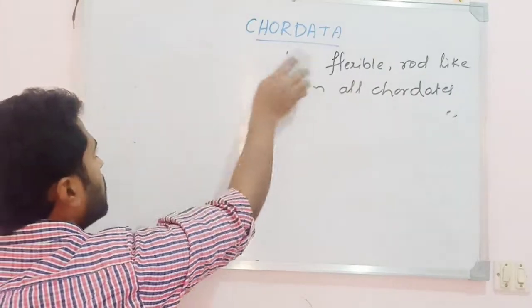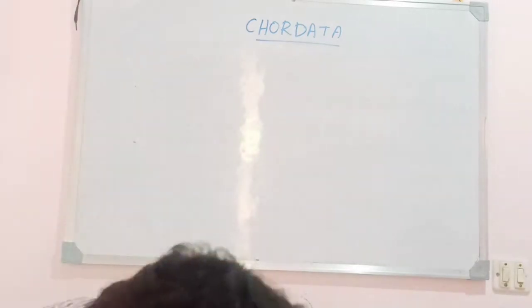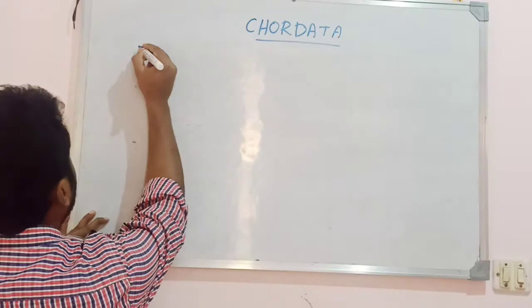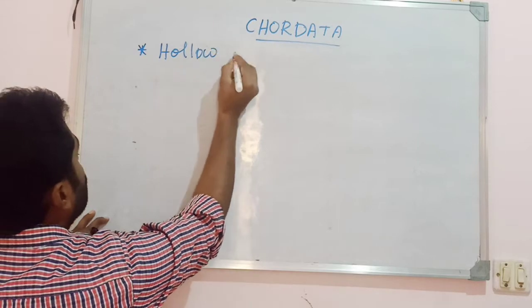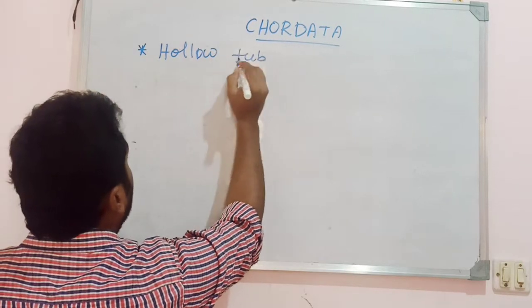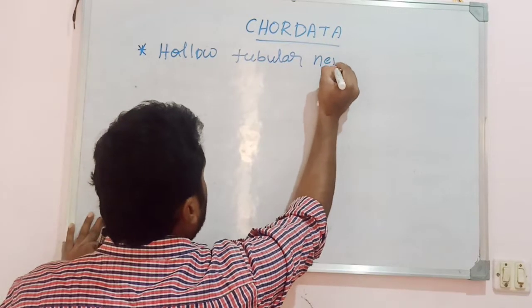Okay. So then the next property of chordates is the presence of a hollow tubular nerve cord.